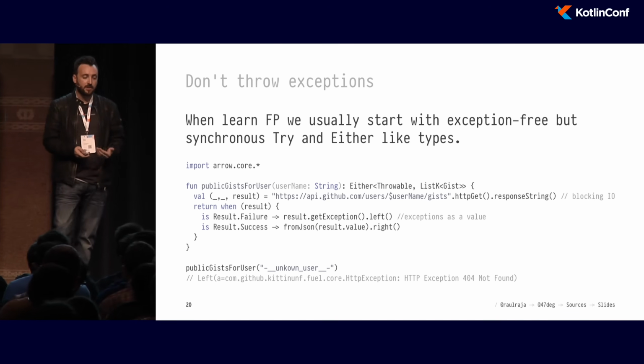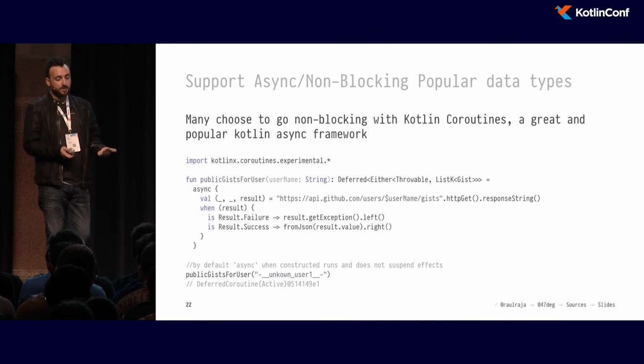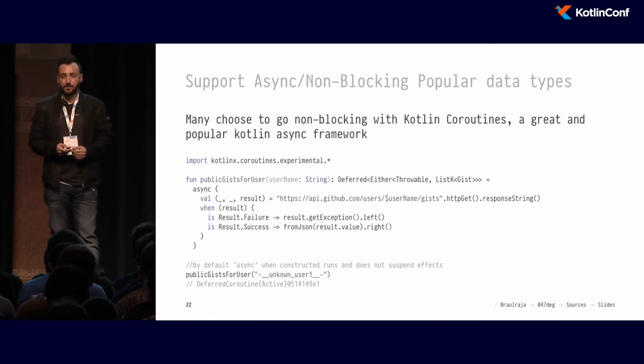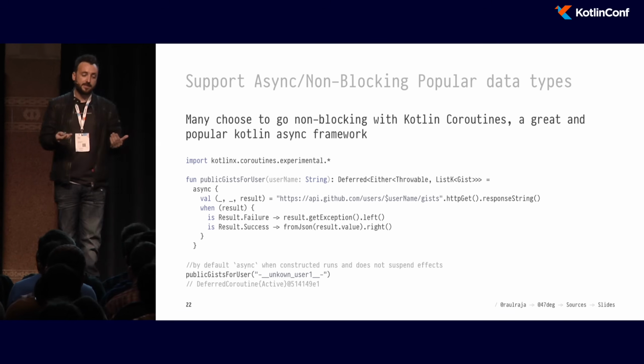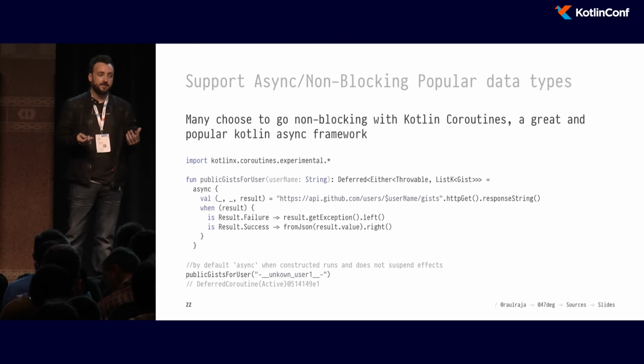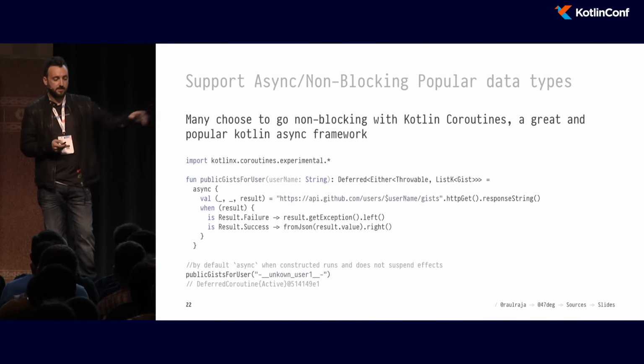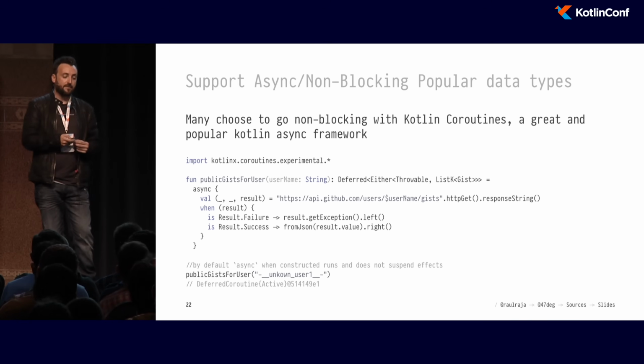So what do we use in Kotlin whenever we want to do asynchrony? Most people will go towards coroutines. So in this case here, we are now saying, okay, well, this entire computation, I might as well just run it deferred. And that will give us back a Deferred of Either of Throwable, and whatever.